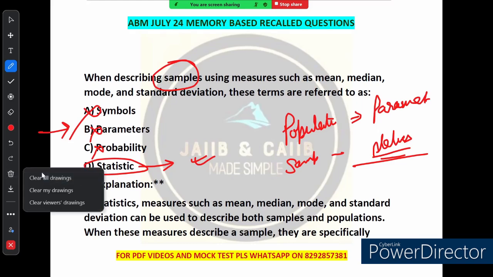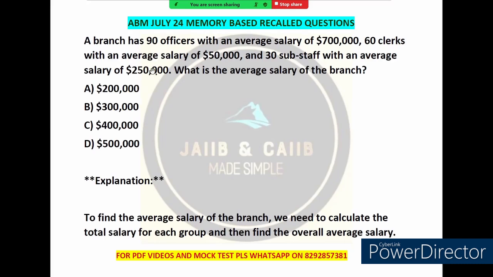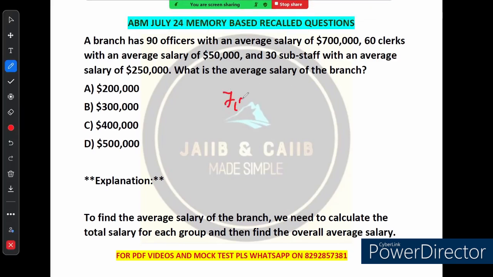So friends, as you can see, the next question is regarding a branch that has 90 officers with an average salary of 7 lakh, 60 clerks with an average salary of 50,000 and 30 sub staff with an average salary of 2,50,000. What is the average salary of the branch? Right. So how to calculate the average salary? Simply first calculate the total salary of each group. There are 90 officers and 7 lakh is their salary. So just multiply 7 lakh with 90, right? If you do that, you will get